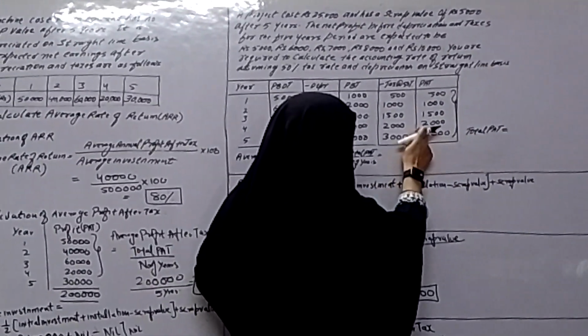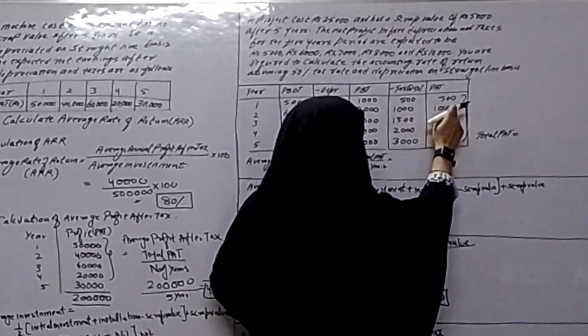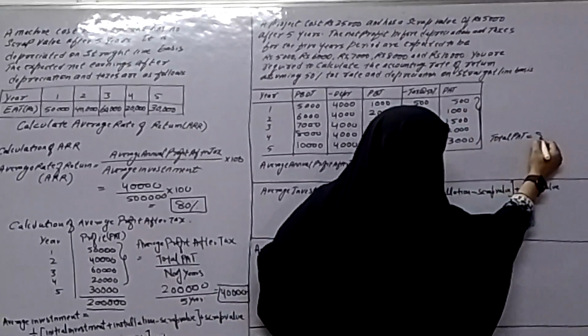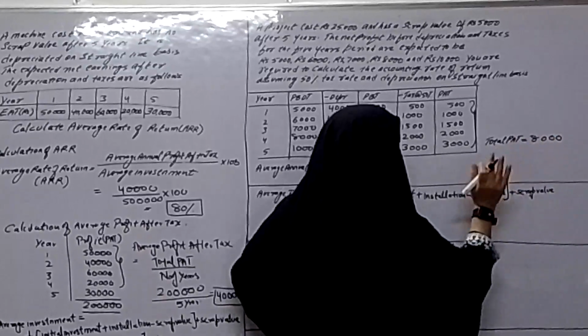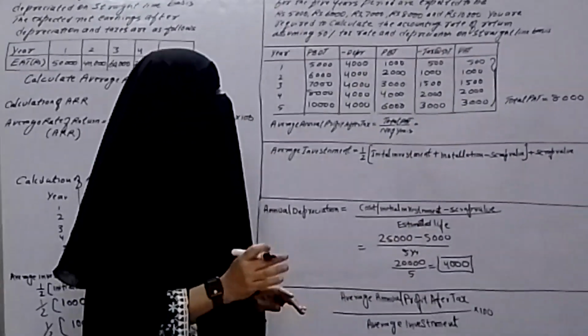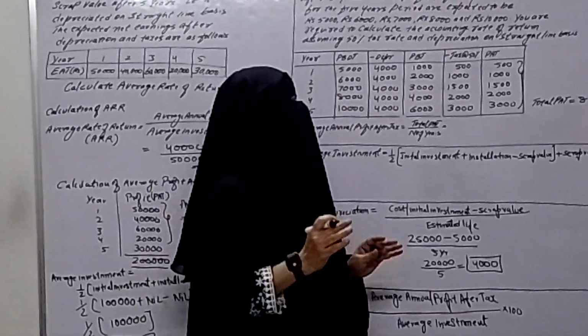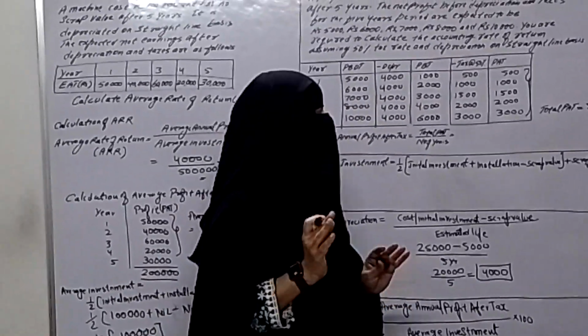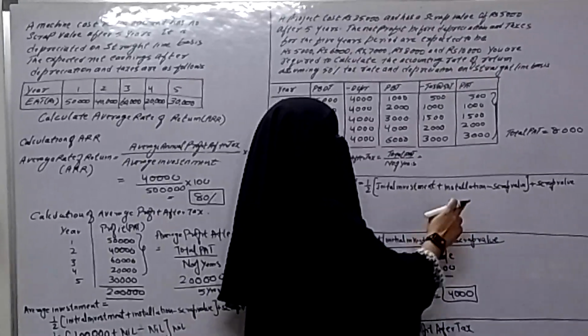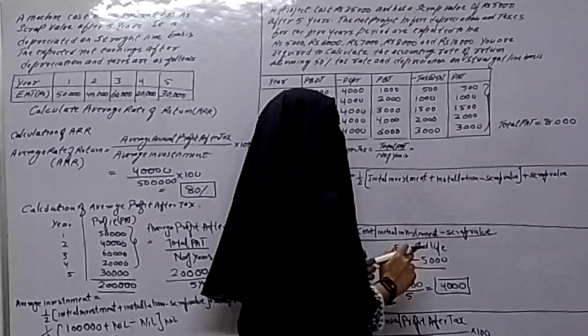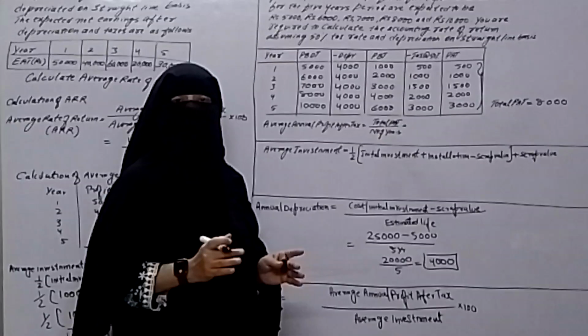Now next we have to add this total PAT. So 3 plus 2, 5, 6, 7, total is 8,000. So total PAT I am writing here, it is 8,000. 500 plus 1,000 plus 1,500 plus 2,000 plus 3,000, so it will be 8,000. So total PAT is 8,000.